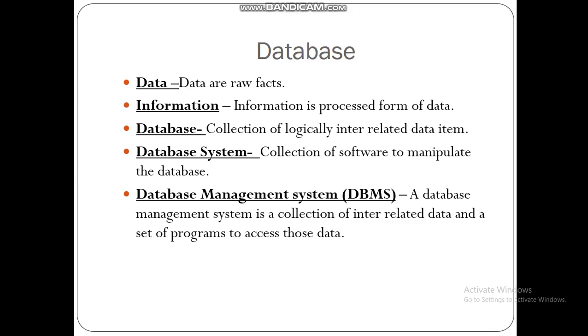Any company's employee records are stored in their database. If we have to know any employee's salary or any information, we access the database. Then DBMS helps us to know the information. So, DBMS is very helpful to us.